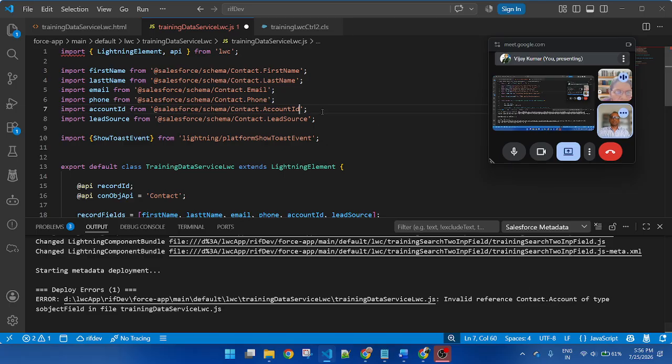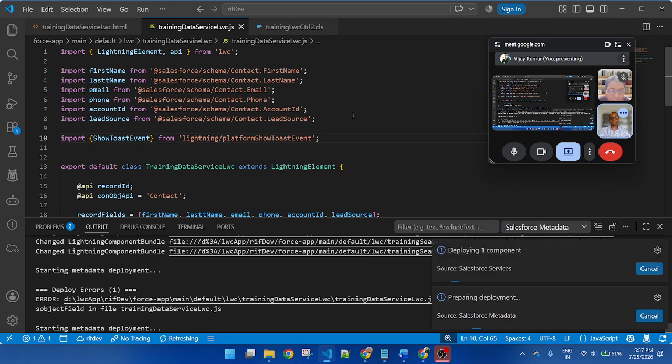And the first line also has import, why is a red line coming in the first line? Import. Okay, correct. The red line will be automatically corrected. Based on this error, this is displaying. Once I deploy successfully, the error will automatically not display. So now I correct the field name. Now save and deploy once again.